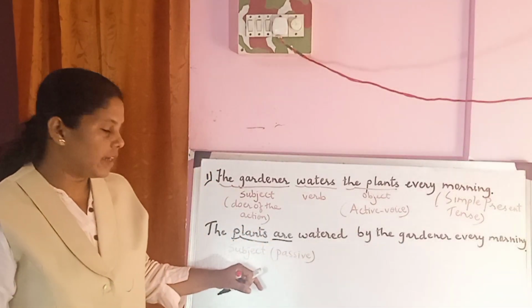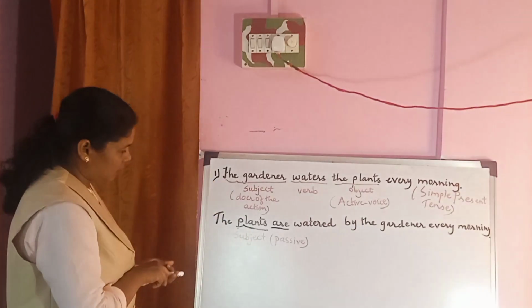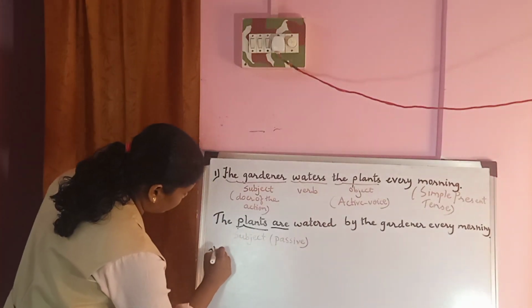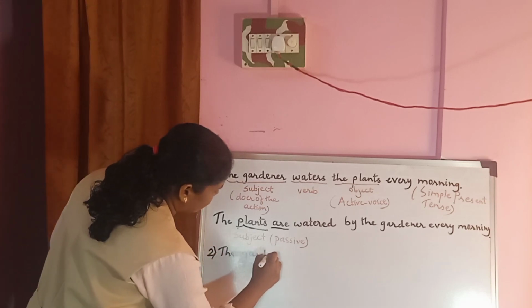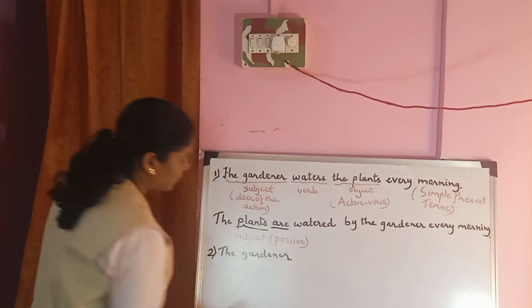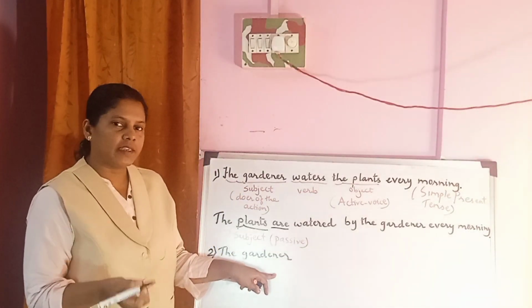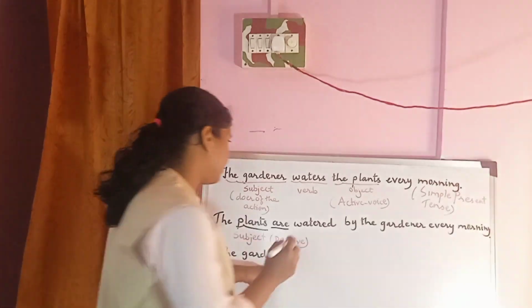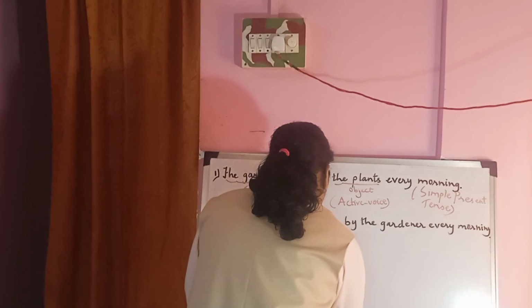Okay. Let us take the second sentence. See, I am taking the same sentence, a similar one, so that you understand it easily. The gardener is watering the plants.